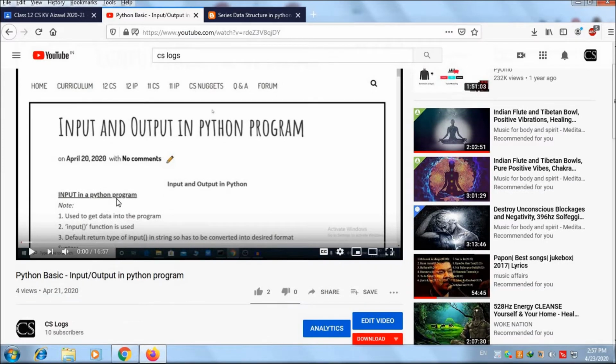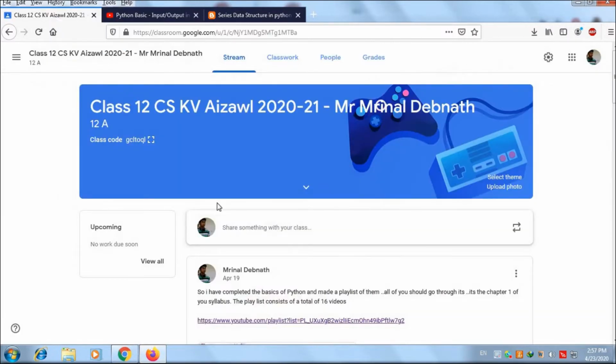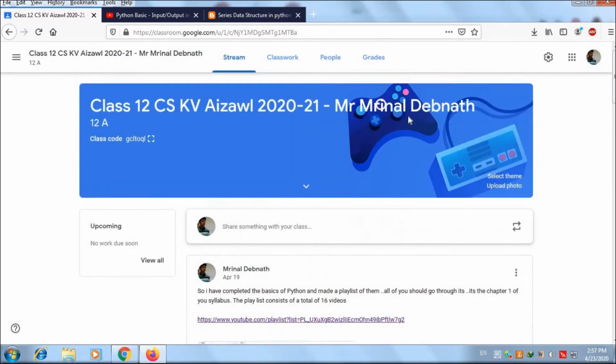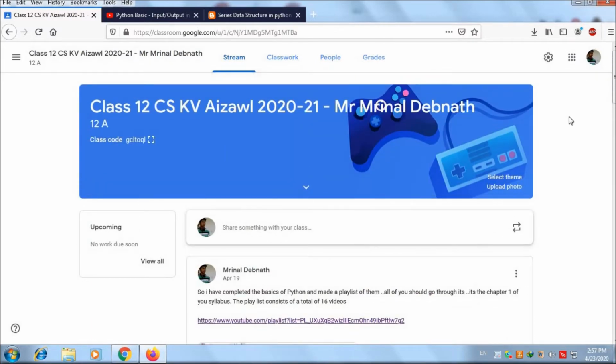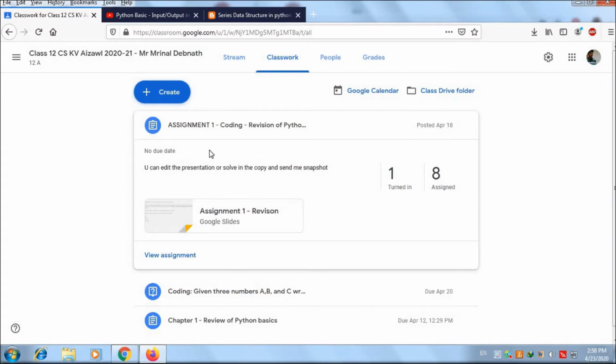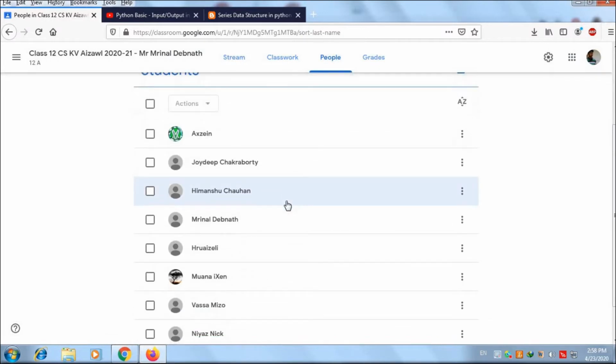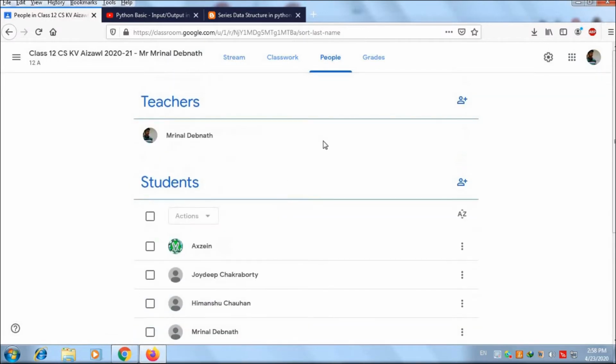So this is my interface. Every time I upload, I use a similar interface to do it. Here is my classwork. These are the assignments that I've given to you previously. These are the students who have actually joined here. As of now, all the students in computer science have joined. But unfortunately, when I assign some sort of assignment or work, the turnout is very low. So maybe you're unable to understand how to actually work in Google Classroom.